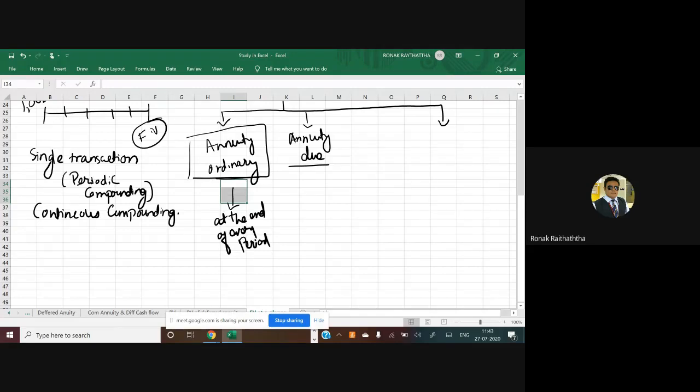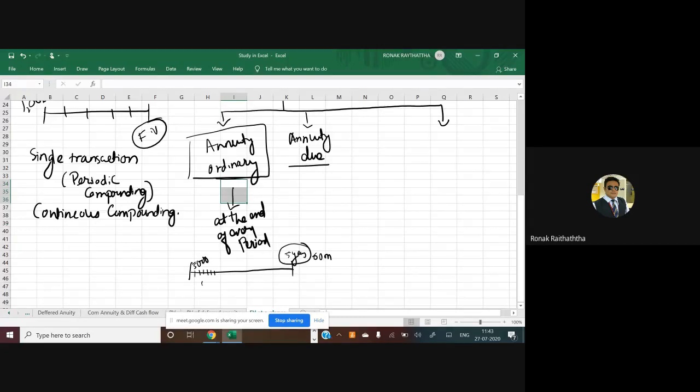So if I give you an example, say you want to invest 5,000 rupees on a monthly basis at the end of each month for 5 years. So what is the timeline of ordinary annuity? You want to invest for how many years? 5 years. You are going to invest on a monthly basis. So how many total months will be there in the 5 years? 60 months. So that shall be your number of periods. In every period, how much are you going to invest? Sir, 5,000 rupees.